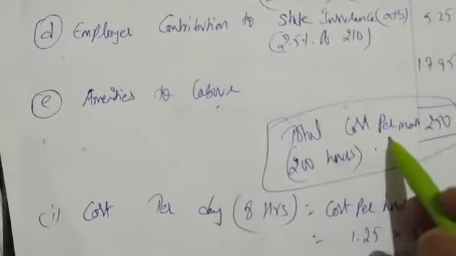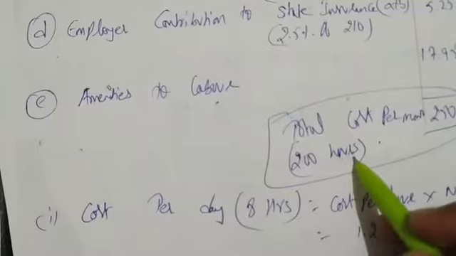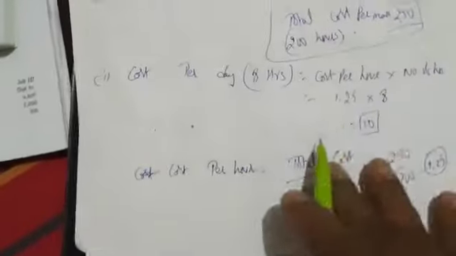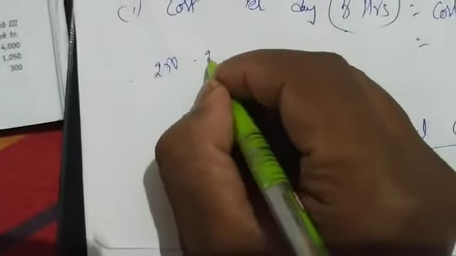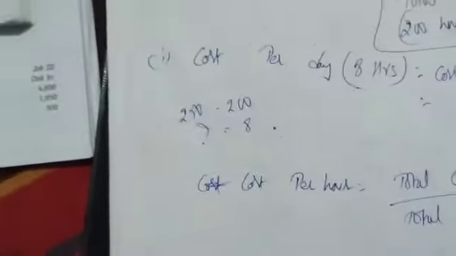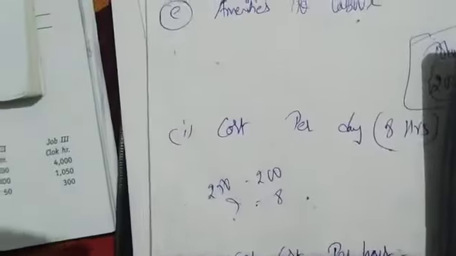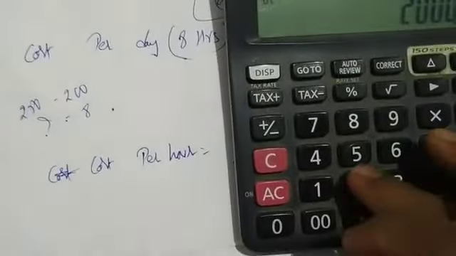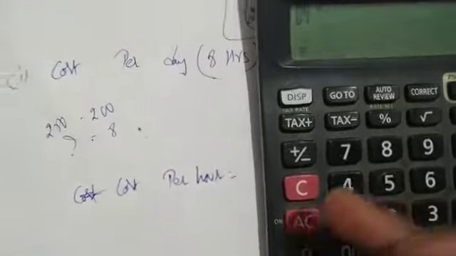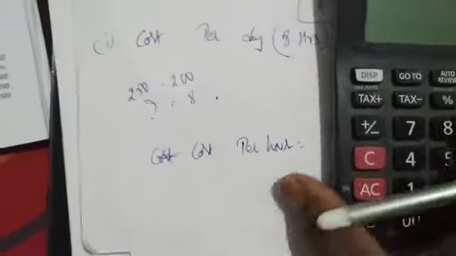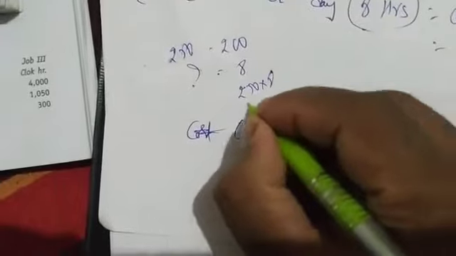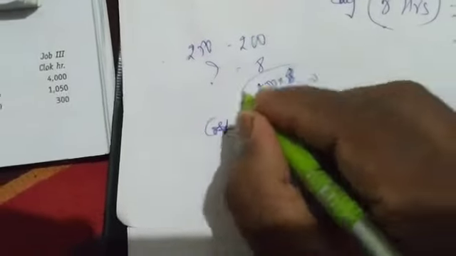So simple. What I have done: first I found total cost per month, that is for 200 hours. So 250 for 200 hours. For 8 hours, how much? We can do it like this also. 250 is for 200 hours. For 8 hours, how much? Cross multiply: 8 into 250 divided by 200. You'll get answer 10. One way of solving.